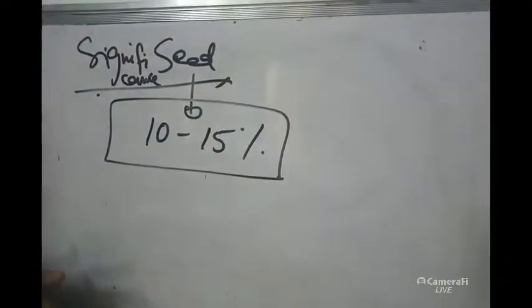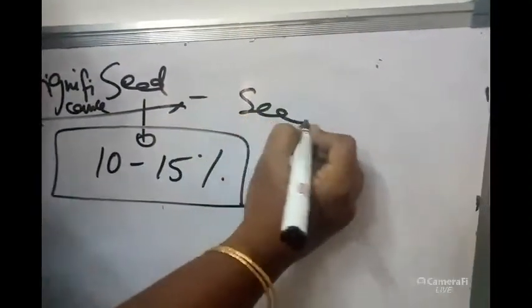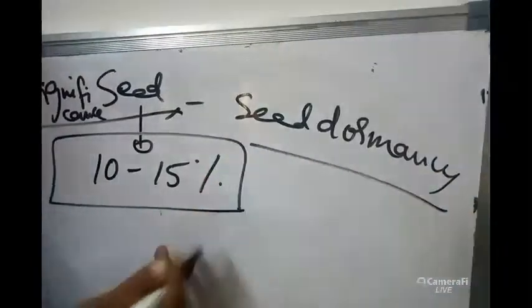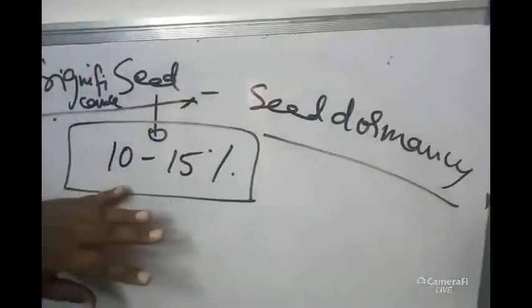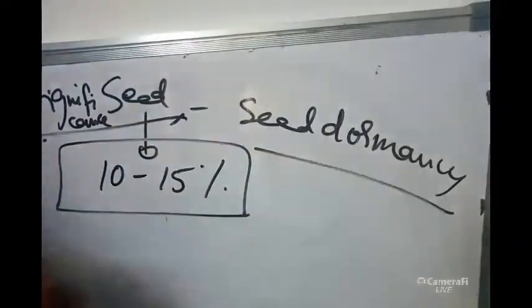So the embryo will be in a dormant condition, that is known as seed dormancy. I think you know what seed dormancy is. So the embryo will be safe in this small amount of water present inside the seed. Because of that, seed dormancy will occur.